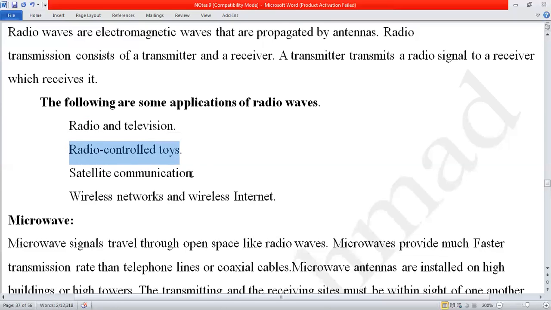Next, for bigger and larger distances, we use what? Satellite communication. And what is satellite communication? At your dish antenna, and there is a satellite, so you fix your antenna at the position of that satellite so you can see the different channels. This is called satellite communication.